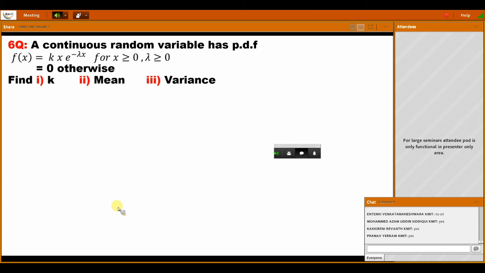This is also the same model. Here k is also given. Anyone find the k value here? Anyone find the value of k?